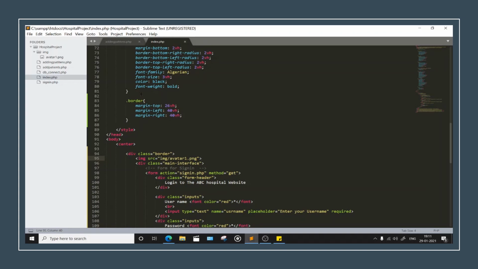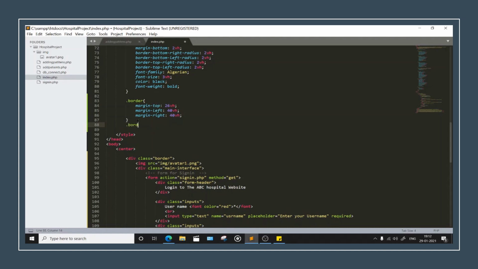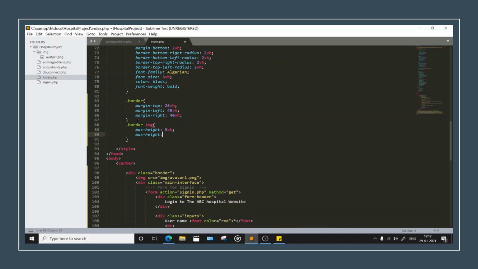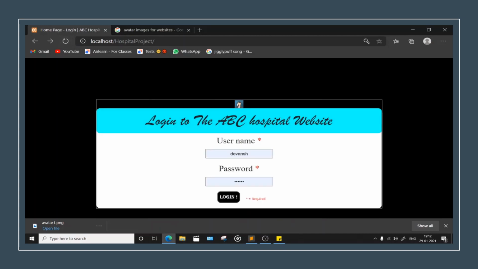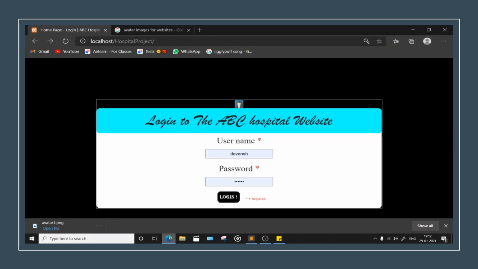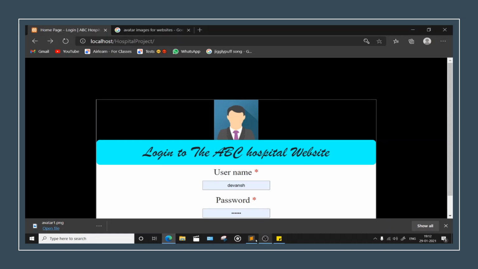No problem. Dot border img, and for this image I would be writing max width and max height to be kept of only 5, we will see, and we will increase or decrease. This is just a kind of random number. Max width to be kept of 5 once again, so it will be a perfect square. Let's see. Oh, it's too small, huh? All right, so let's just change this to 25. Super. Wait, let's refresh. Okay, looks fine, looks fine.